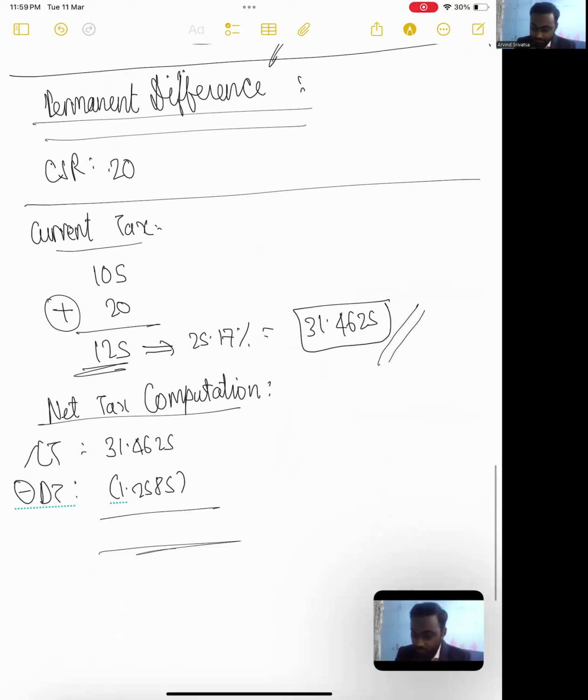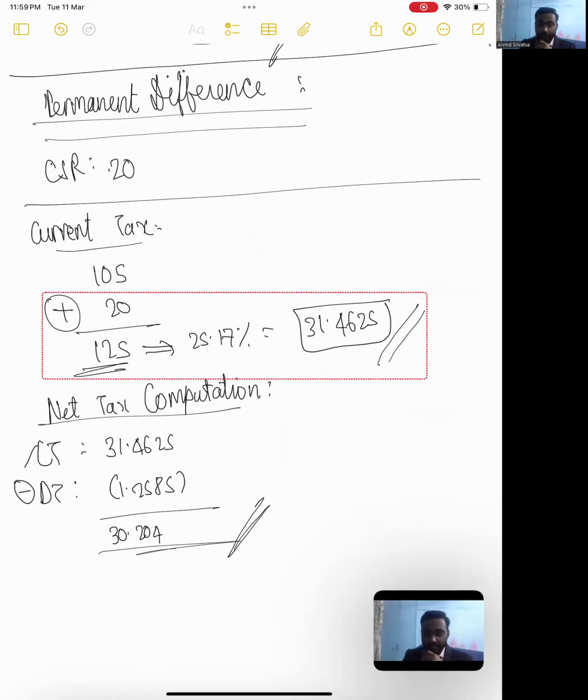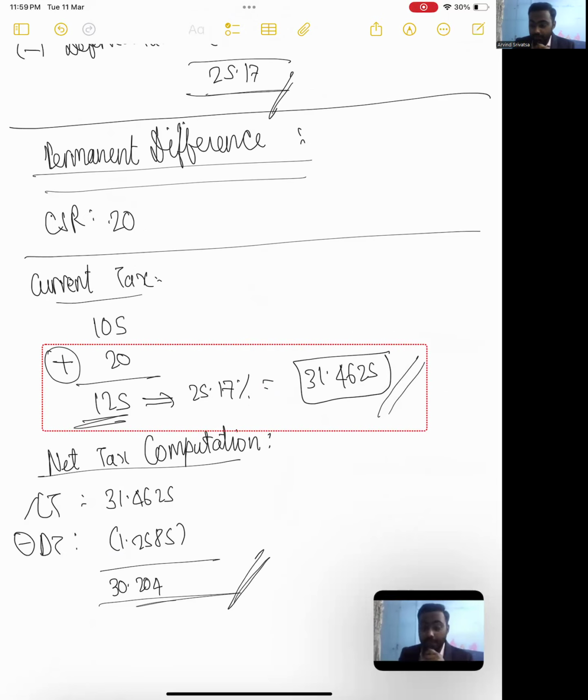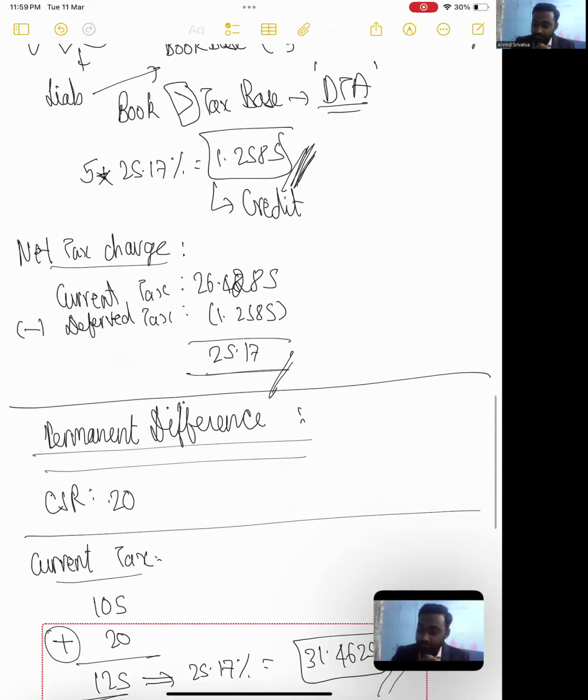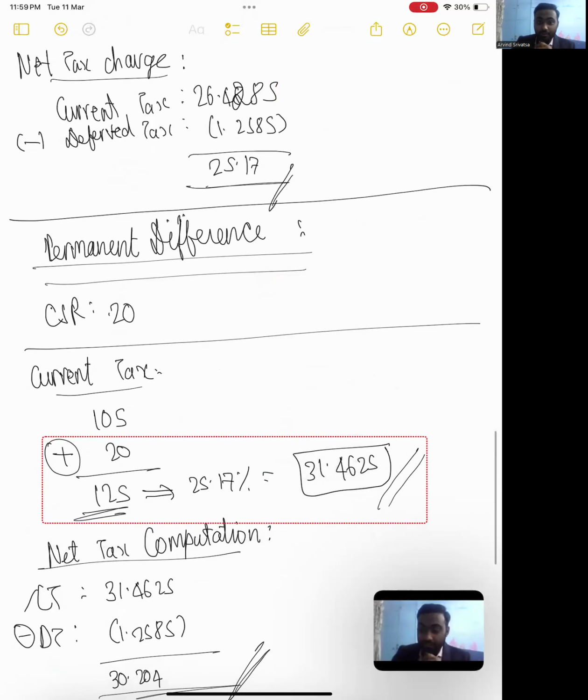So what do I arrive at, guys? 31.4625 minus 1.2585, 30.204. Guys, in our previous case, we had a net tax charge of 25.17 rupees, which was perfectly matching the effective tax rate that we were applying on our profit before tax.